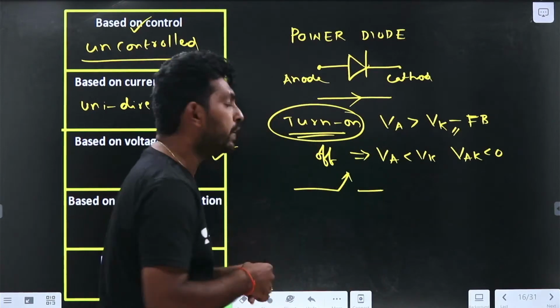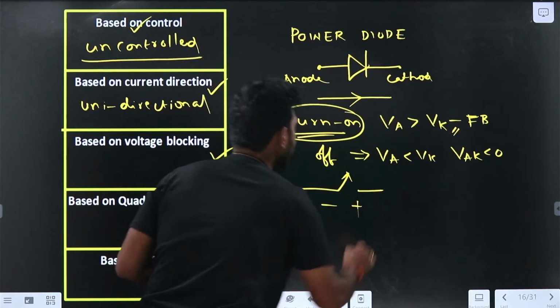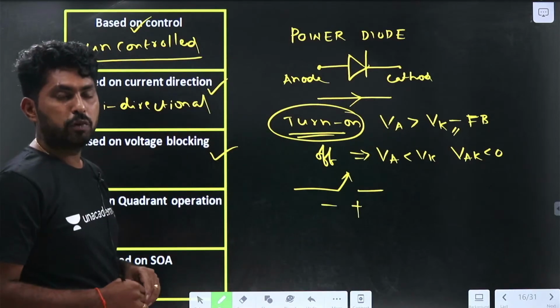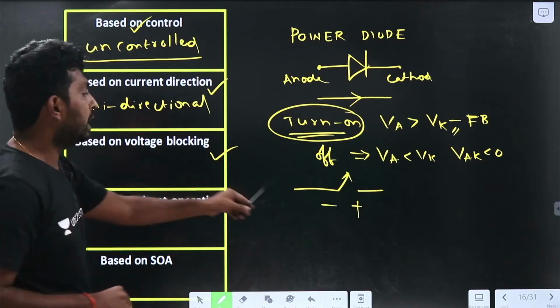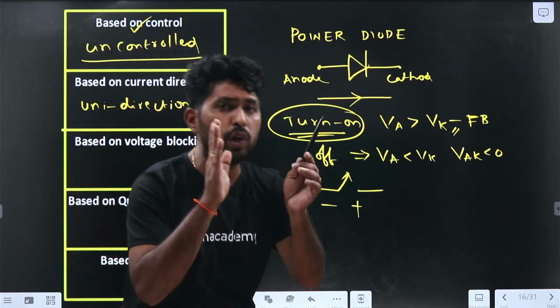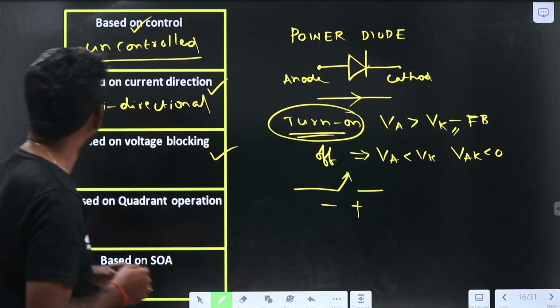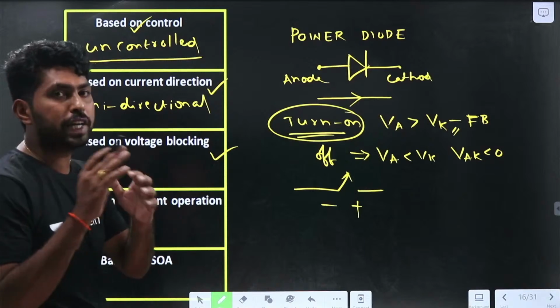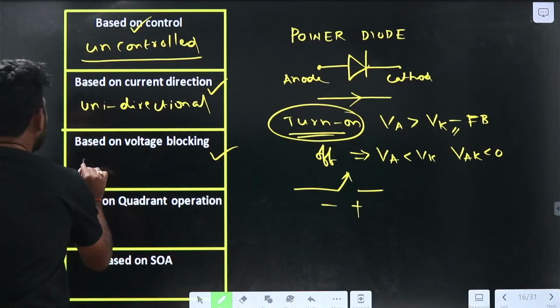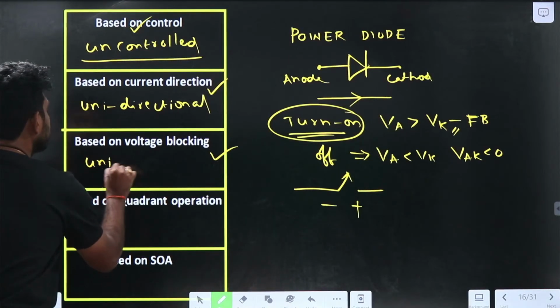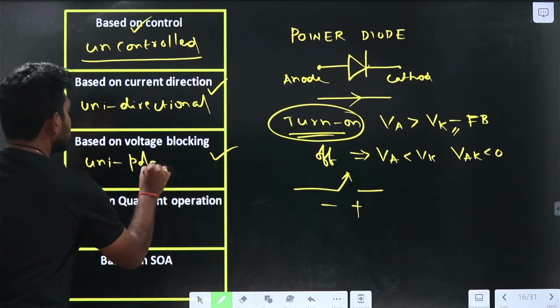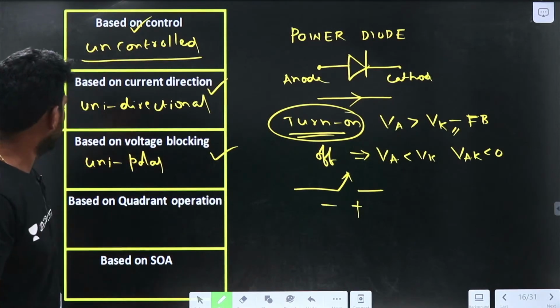Negative voltage we can represent like this. It is blocking only the negative voltage, not the positive voltage. So based on voltage blocking, it will be a unipolar device. Now we have classified these three.